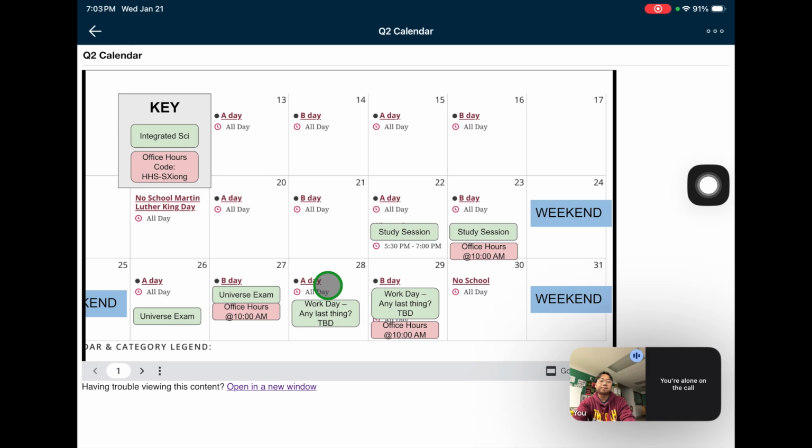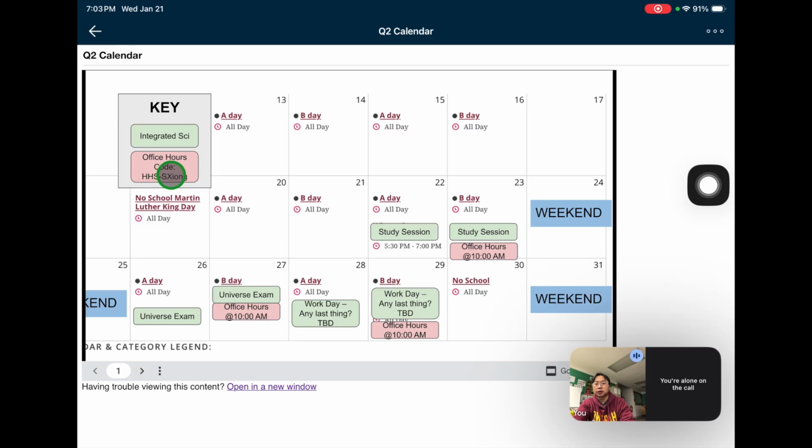Now you'll notice that there is also office hours in here as well. Before I talk about office hours, one more thing: I don't know what we're doing on Wednesday and Thursday just yet. These 2 days are our last days, so it's TBD. We might just do a work day or a fun day, hopefully. Anyways, let's talk about office hours.